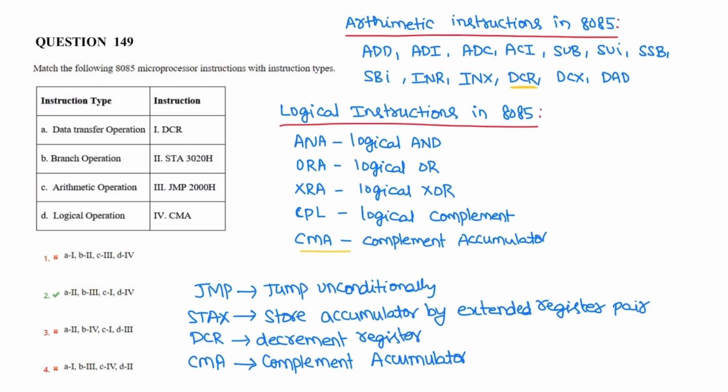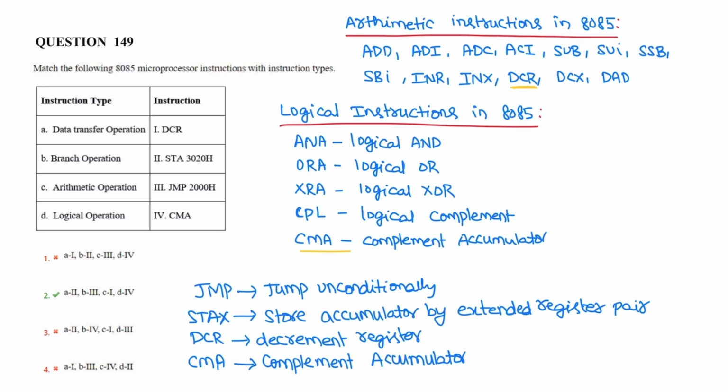Next question. In the 8085 microprocessor, different types of instructions are there: logical instructions, arithmetic instructions. Different arithmetic instructions are ADD, ADI, ADC, ACI, SUB, SUI, SBB, SBI, INR, INX, DCR, DCX, DAD.